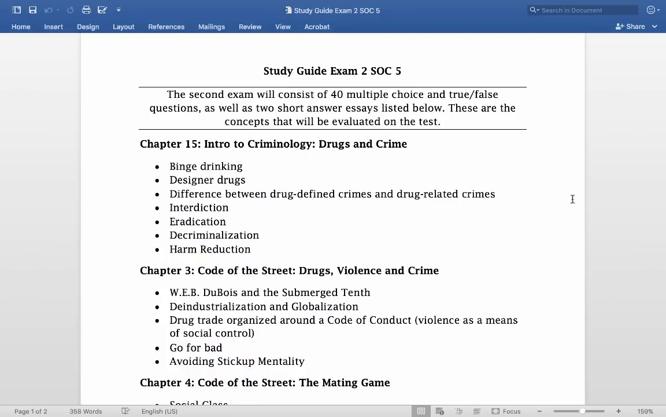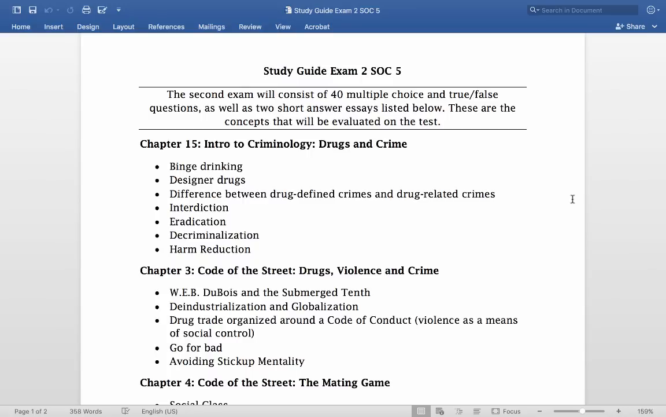So binge drinking is heavy episodic drinking, which is also defined as drinking so much alcohol in a 2-hour period that you have at least a 0.08 blood alcohol concentration. Designer drugs, what I want you to know there is that most designer drugs are derivatives of approved drugs, and because of that, they circumvent existing legal restrictions.